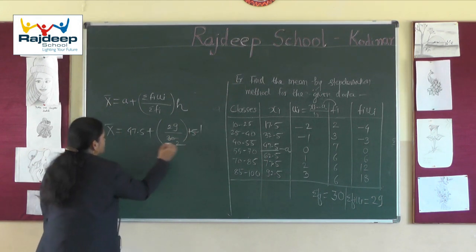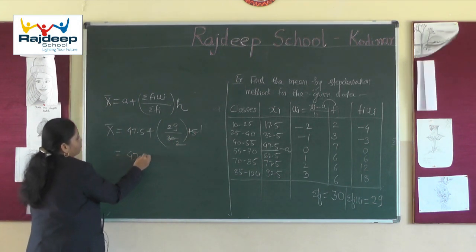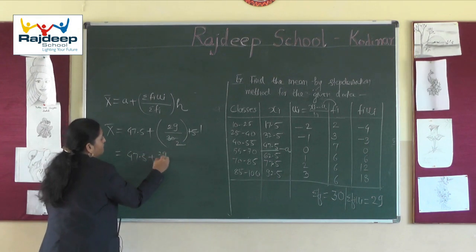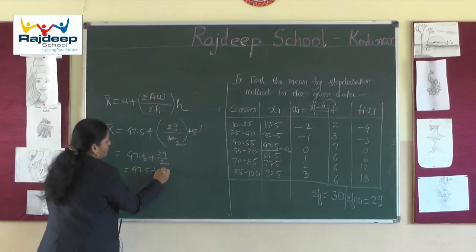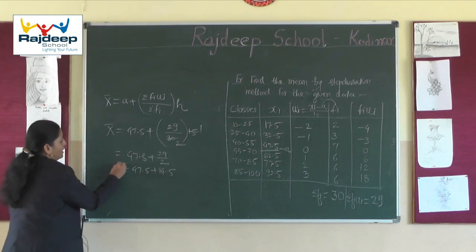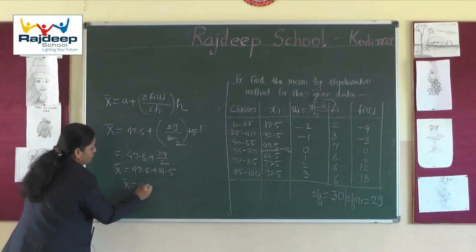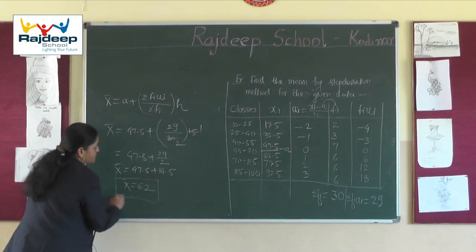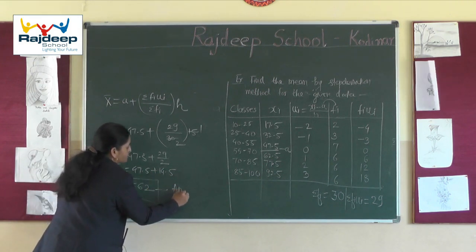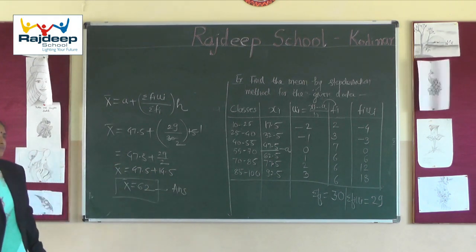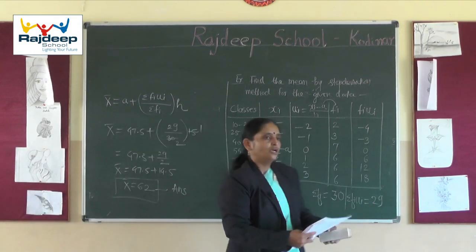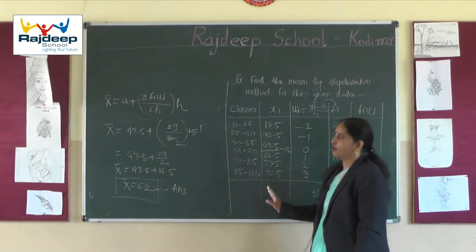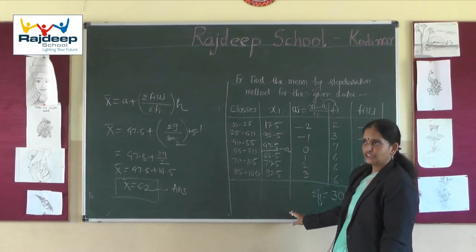Students, this is very easy to calculate. 47.5 plus 29 divided by 2, that is 14.5, and so x bar is again 62. So this is our answer, mean by step deviation method. I hope students you have clearly understood the last method of calculation of mean by step deviation method.